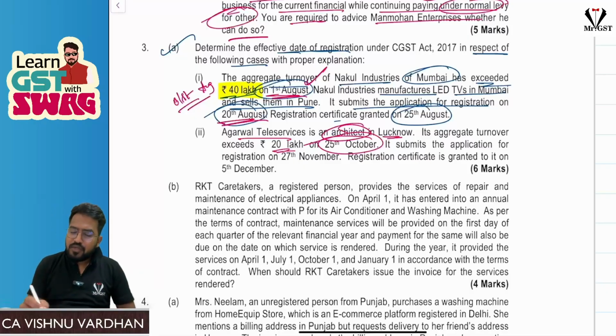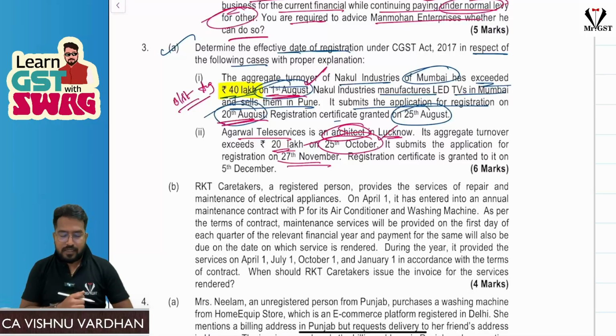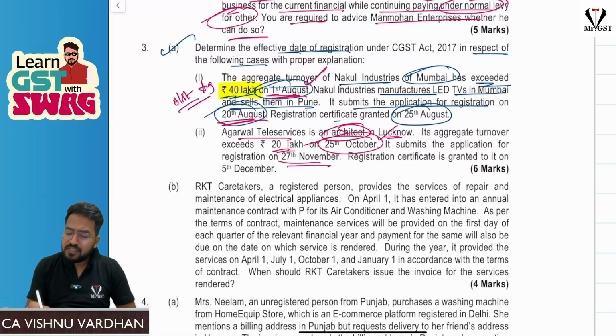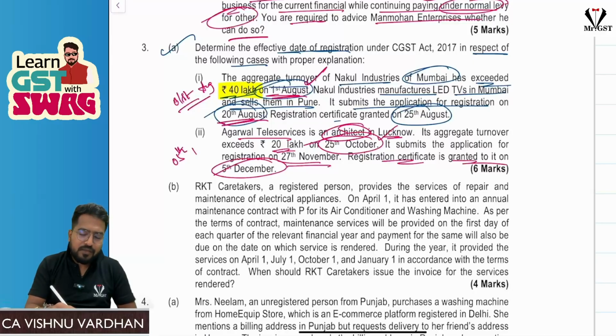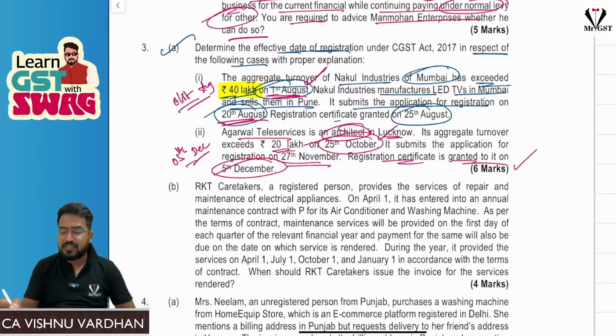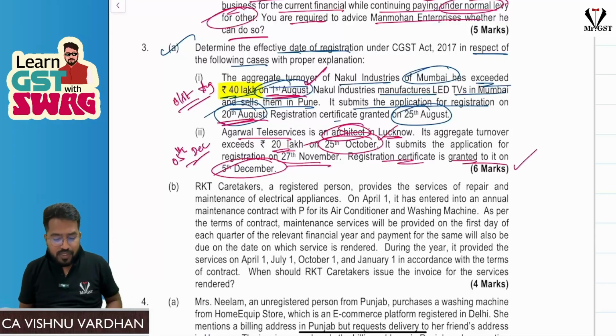Okay, so on 25th October his threshold limit was crossed, but he is applying for registration on 27th November, that is after 30 days. In such a case, sir, the date on which the registration certificate is granted to him, 5th December, will be the effective date of registration. Easy question for 6 marks. It is like laddu. Okay, fine.